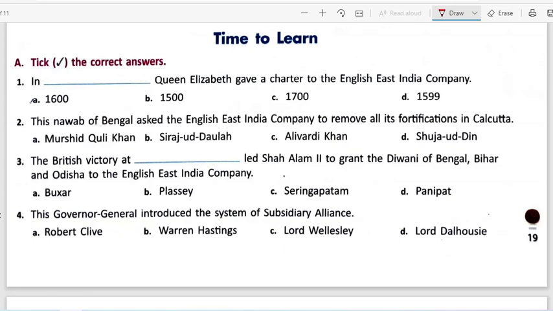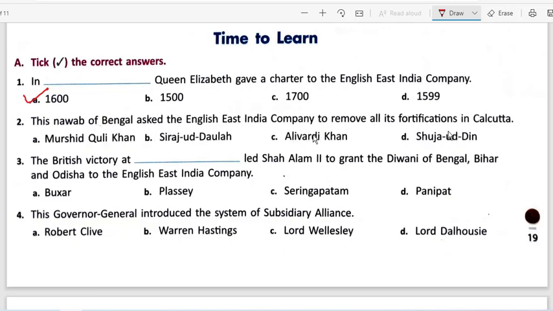So let's get started. Question number 1 says that in dash, Queen Elizabeth gave a charter to the English East India Company. So the answer to this one would be A, that is 1600. You will find the answer on the very first page of the chapter.